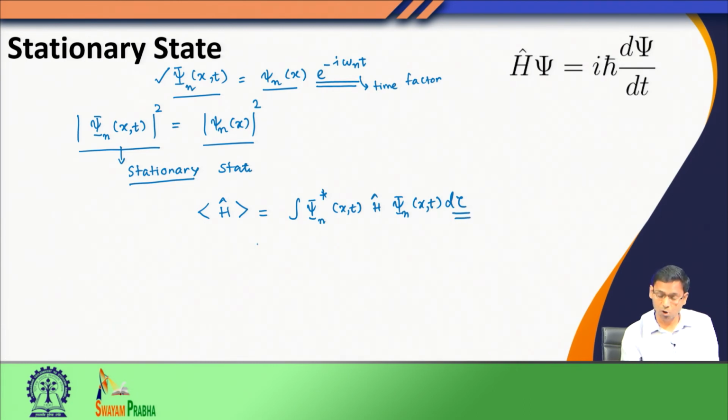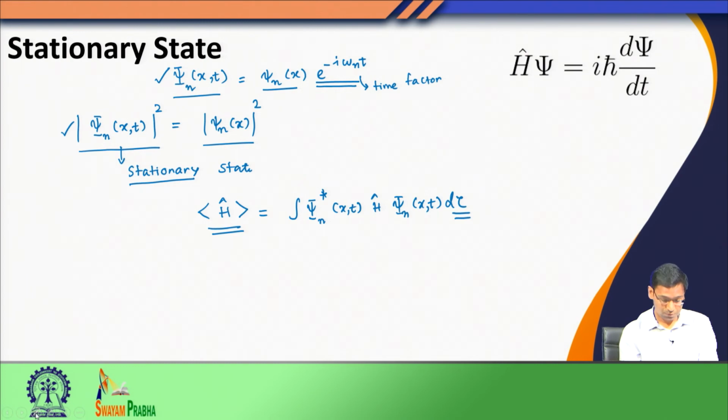In that case also, this expectation value, or the average value, will be independent of time, because the psi n star and psi n time factors would simply become 1, and therefore the expectation value will also become independent of time. So, both the average value as well as the probability density would not change, and in that case we call this system a stationary state.